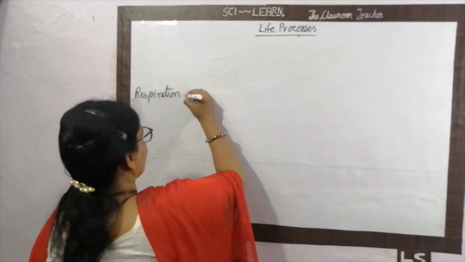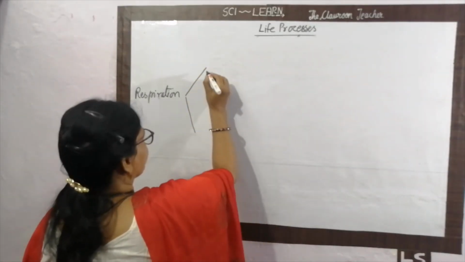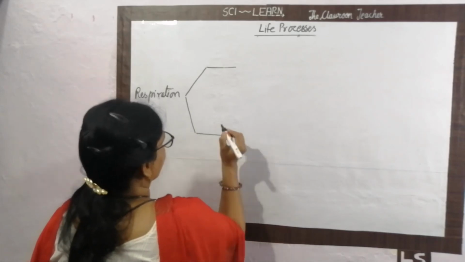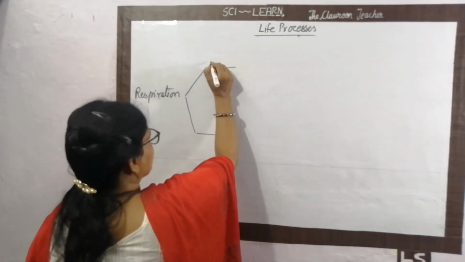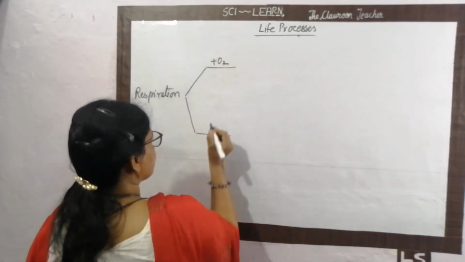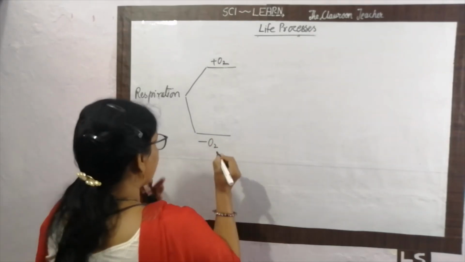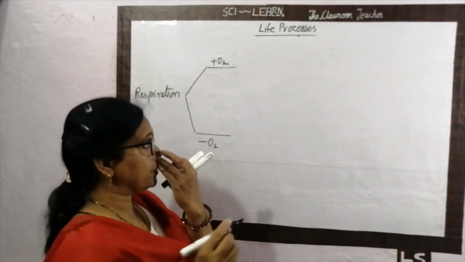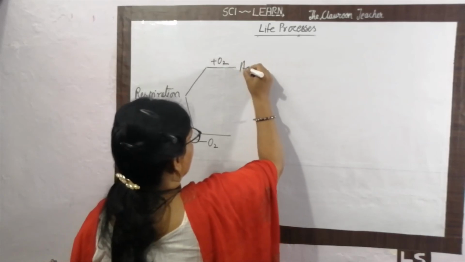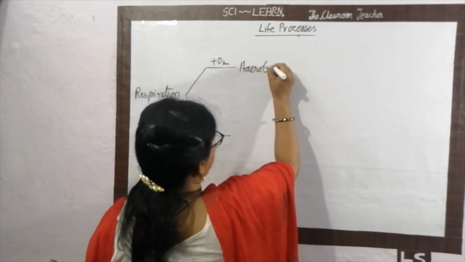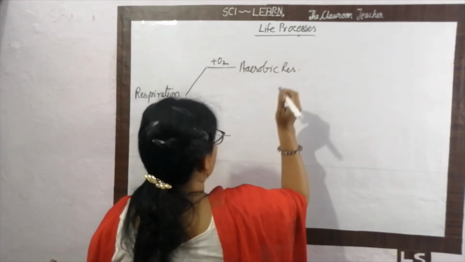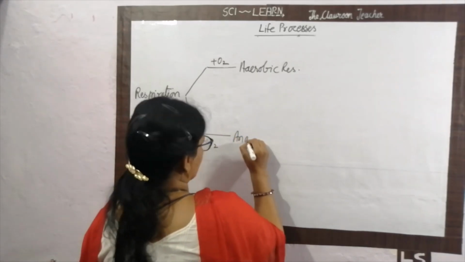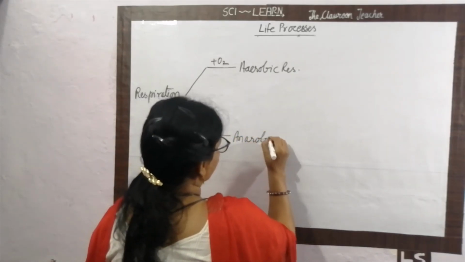It is divided into two parts. One is in the presence of oxygen, one is in the absence of oxygen. The process which is completed in the presence of oxygen is called aerobic respiration. The process which is completed in the absence of oxygen is called anaerobic respiration.